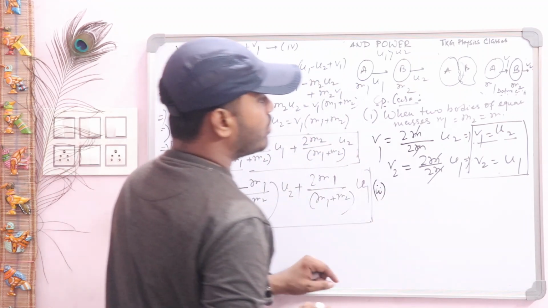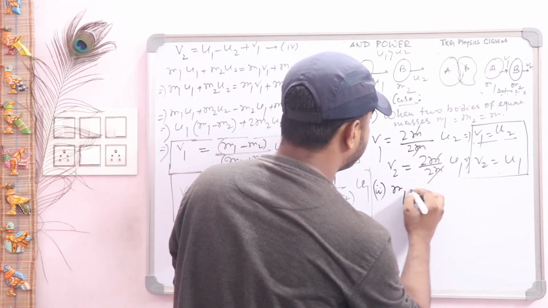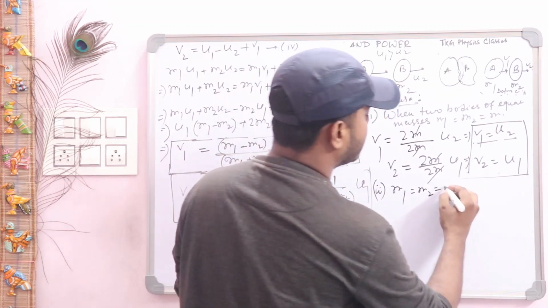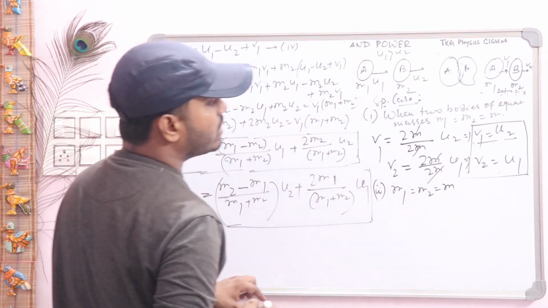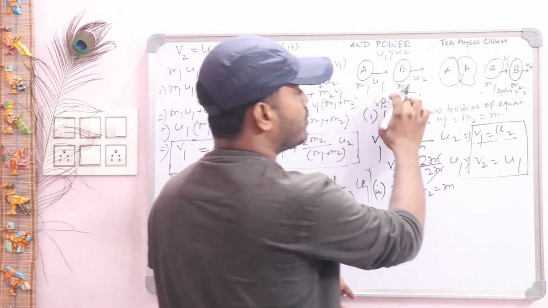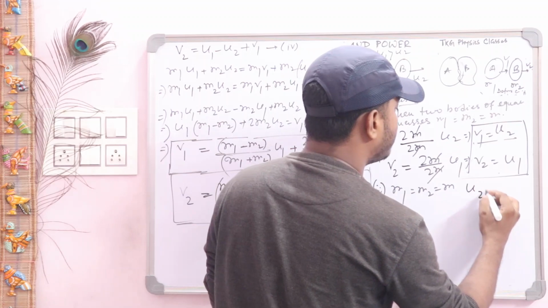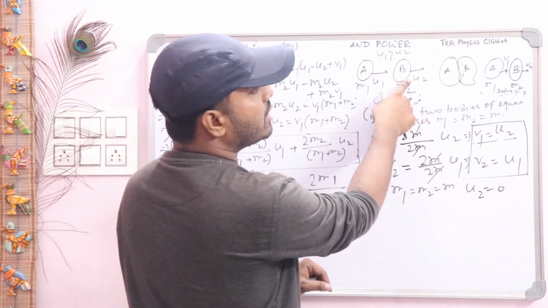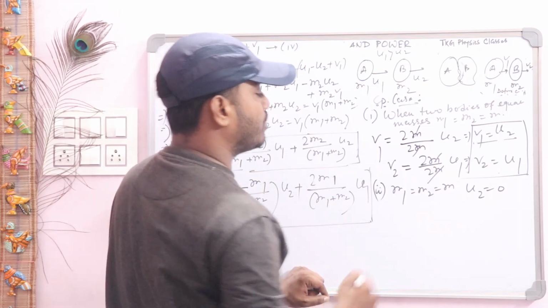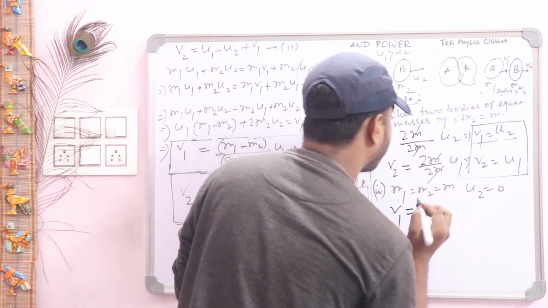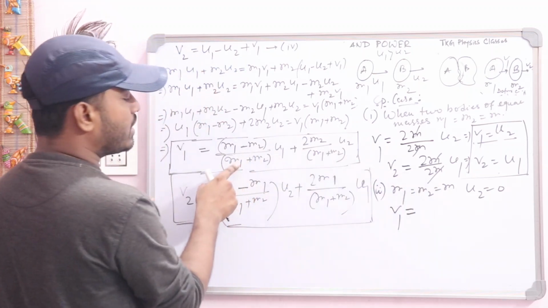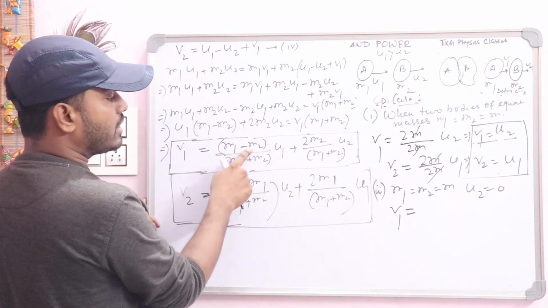In case 2, suppose both the masses are equal, m2 equal to m1, that is equal to m, and the second body is at rest, that is m2 is at rest. So you can write u2 is equal to 0. This body is at rest. Now you check what will be the expression of v1 and v2. Write it. So v1 equals, you see, m1 and m2 are equal to m, so the first part cancels out, m minus m is 0.